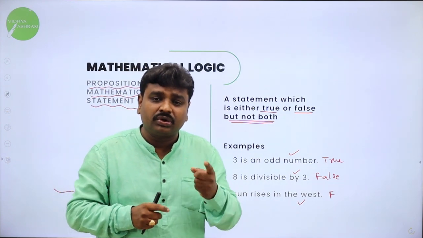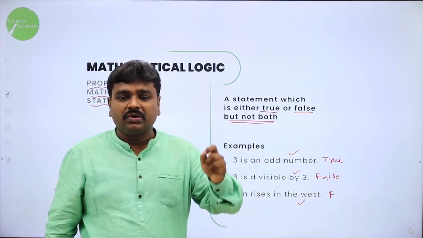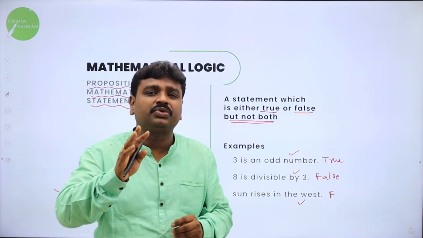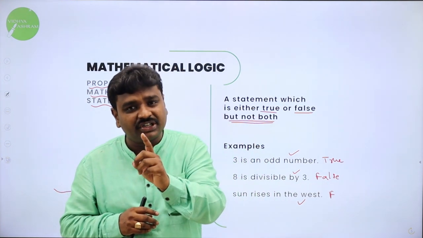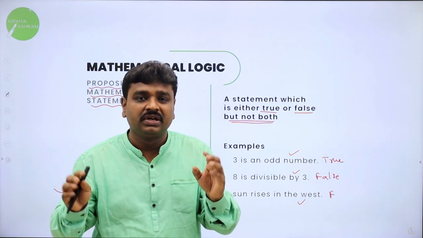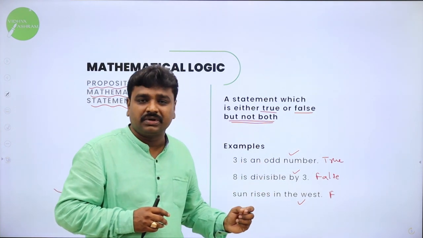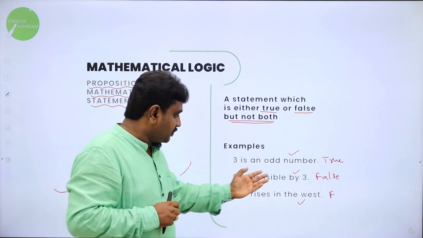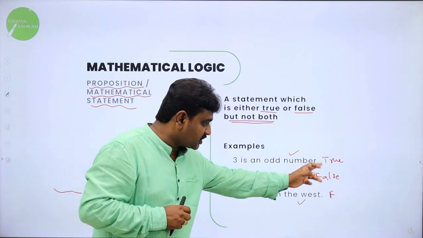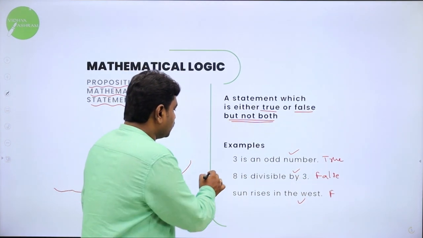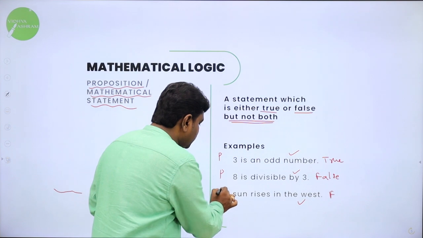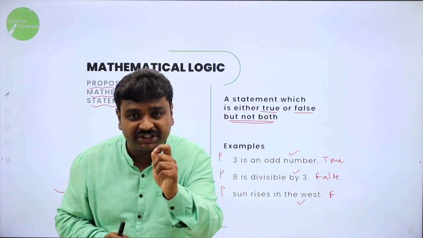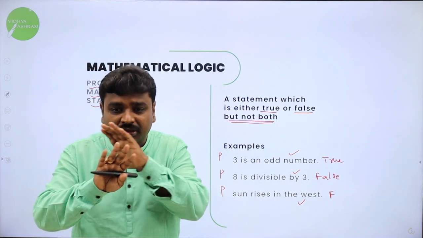So proposition is a statement which is either true or false. So mathematical proposition is another name for a mathematical statement. What is proposition? A statement which is either true or false but not both. Examples: 3 is an odd number, it's a proposition. 8 is divisible by 3, it's a proposition, but it is false. The statement is false, but it is a proposition. So the first statement what I wrote is a proposition, the second one is also a proposition, the third one is also a proposition. Proposition means a statement which is either true or false but not both.